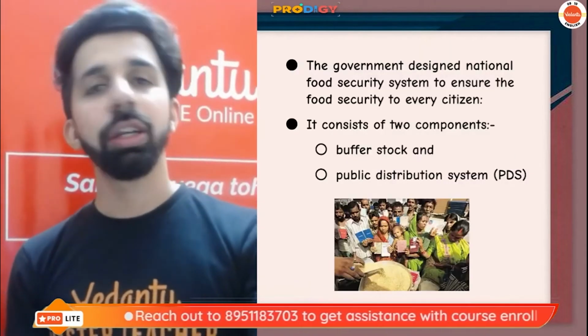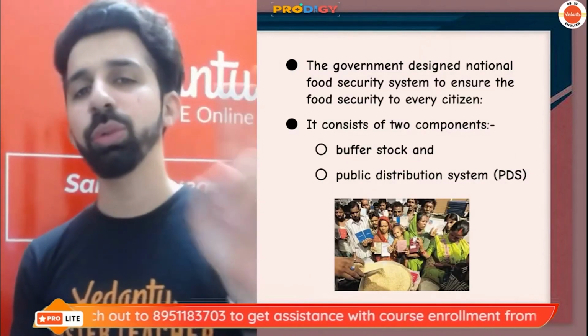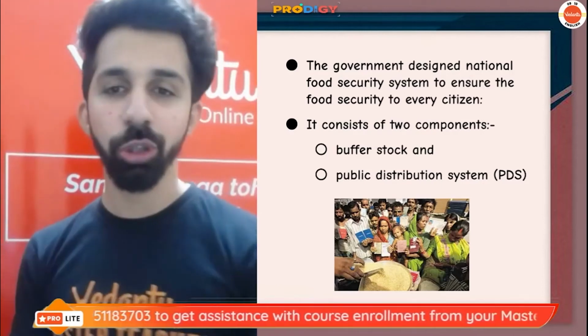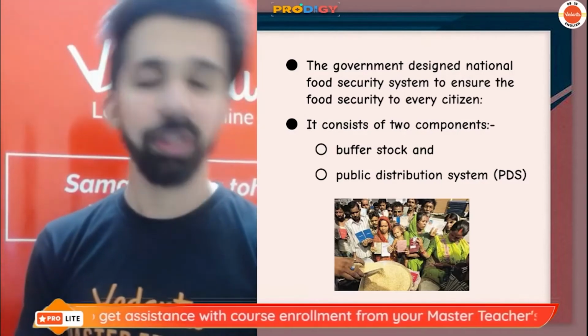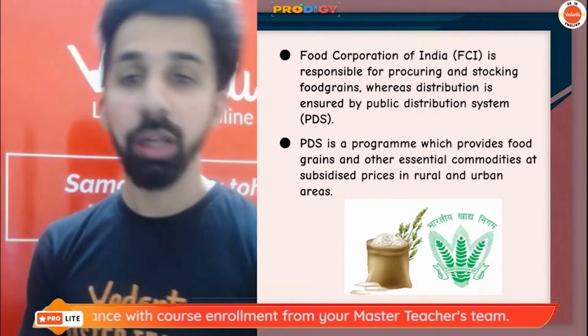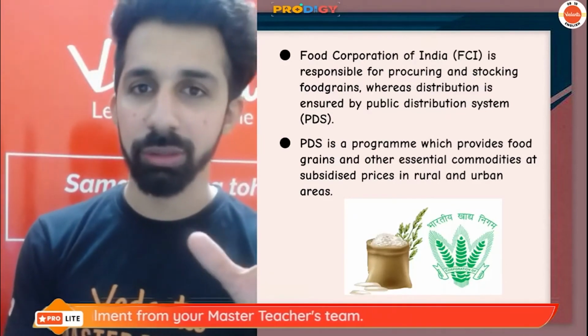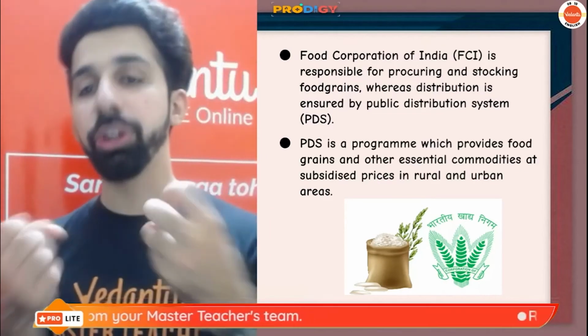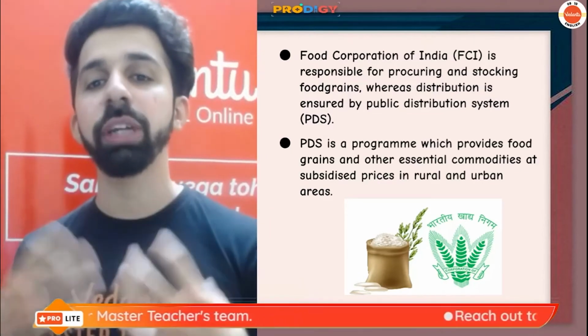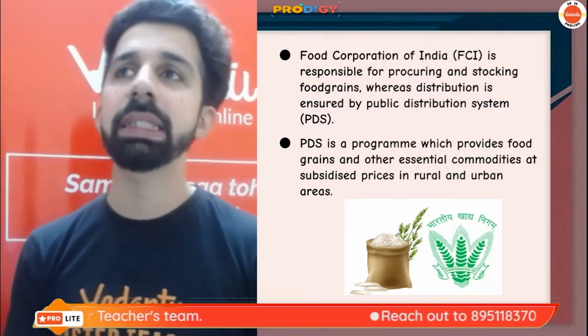Now how is this achieved? Through two ways: buffer stock and PDS system. Now, what is buffer stock? The Food Corporation of India is the organization responsible for procuring and stocking food grains. Now what do they do, guys?